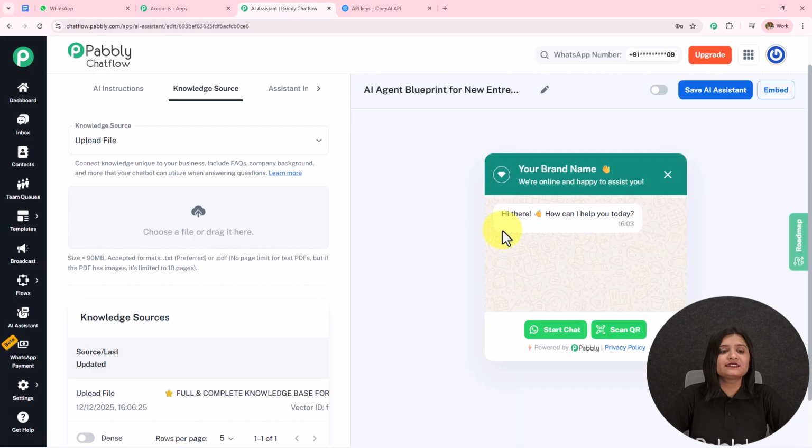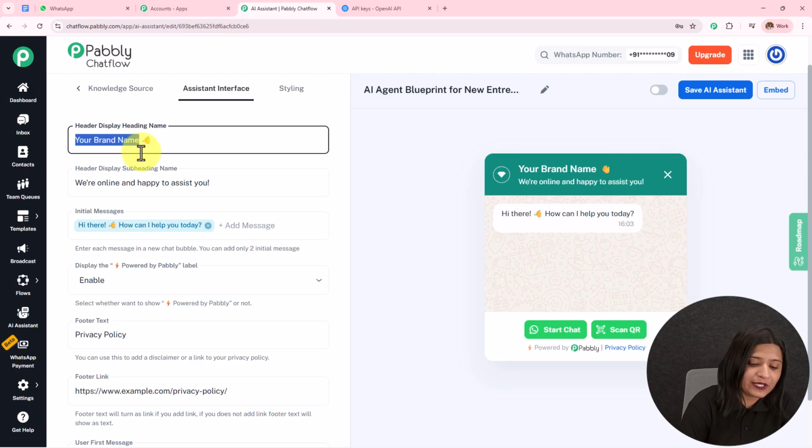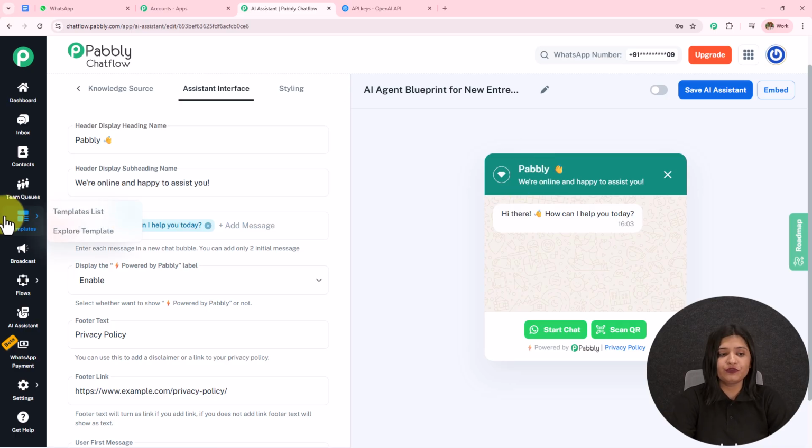Let's move back towards this AI assistant. We have this next option as assistant interface. So over here you can see this your brand name. Let's suppose I'm going to enter it as Pabbly, and it will start displaying over here. If you want to keep the subheading, you can do that. If you want to remove it, you can do that.